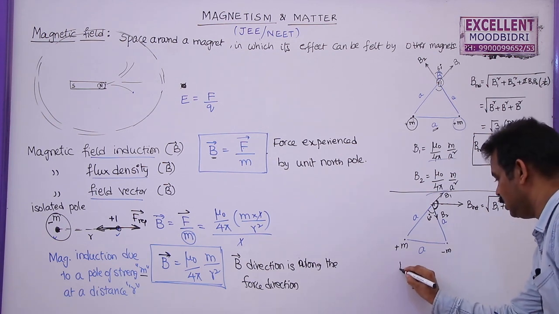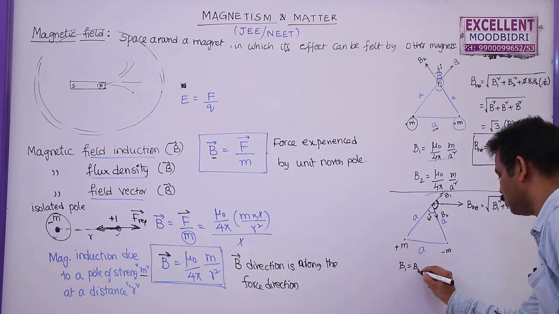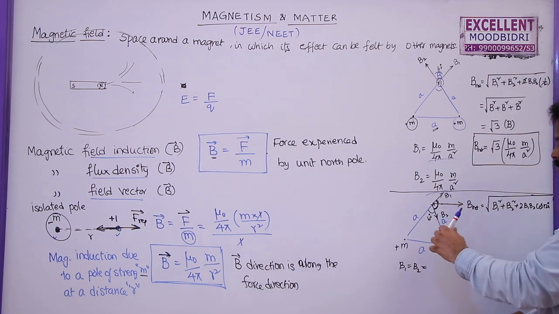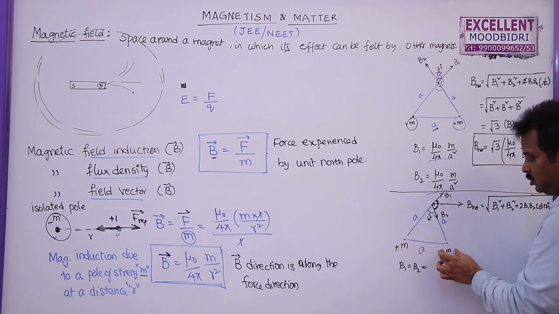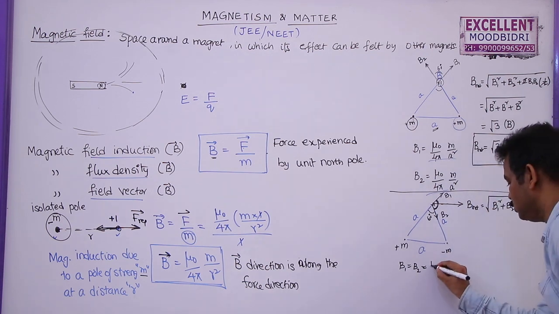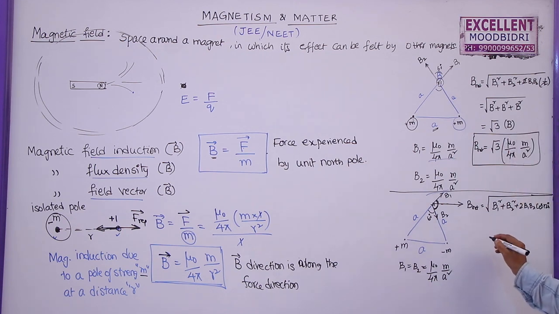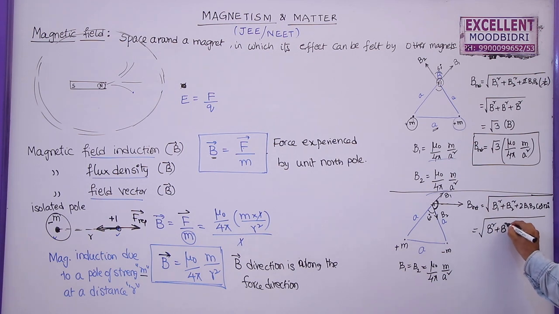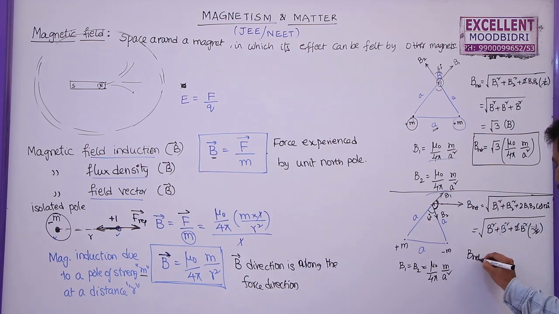And we know that here B1 is equal to B2. Magnitude wise both will have the same magnitude. Why? Because pole strength is the same, and the distance between these two is the same. So which is equal to mu naught by 4 pi m by a square. By substituting this, I will get b square plus 2b square into minus 1 by 2. So this is plus b square, this is minus b square, which cancels. So b net is given by b, which is equal to mu naught by 4 pi m by a square.